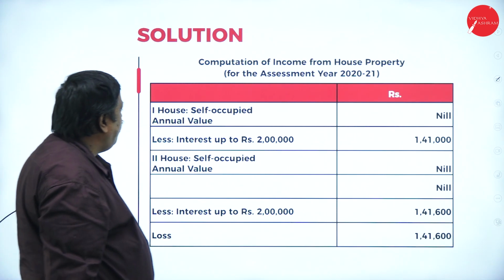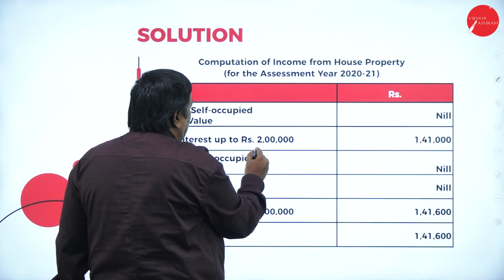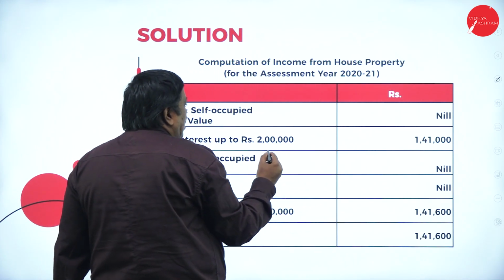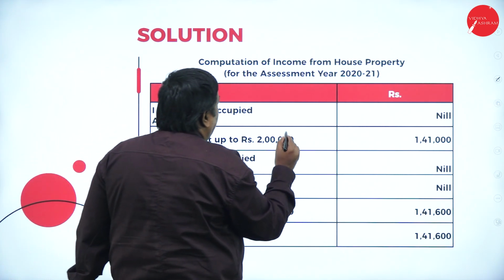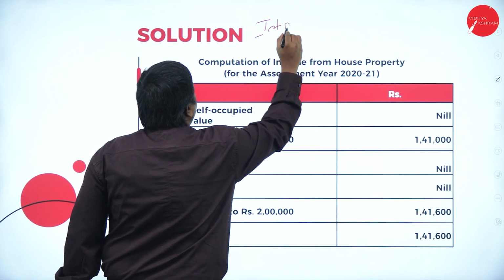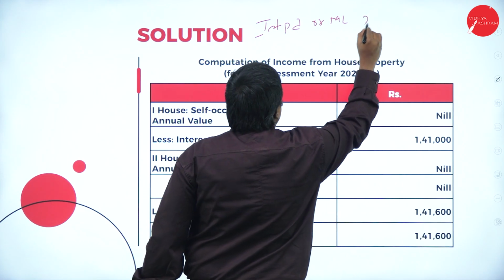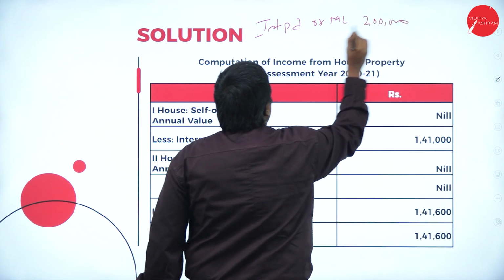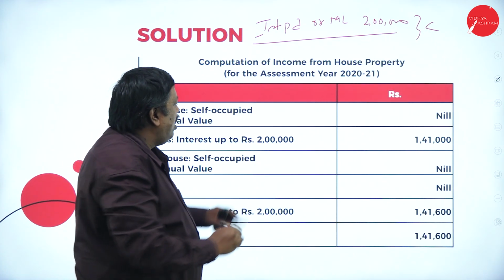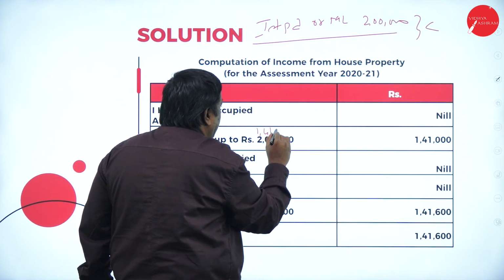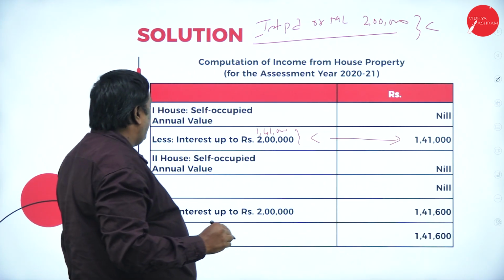House 1 is self-occupied here, so annual value will be nil. Interest up to 2 lakhs or 1,40,000. See here, for self-occupied property, interest paid or maximum limit 2 lakhs, whichever is less. So 2 lakhs or 1,41,000, whichever is less, is eligible for the deduction.